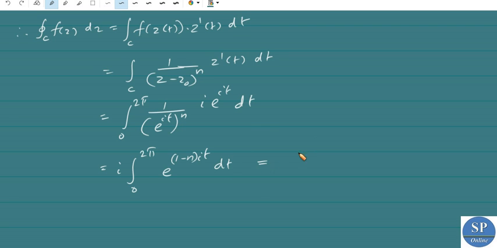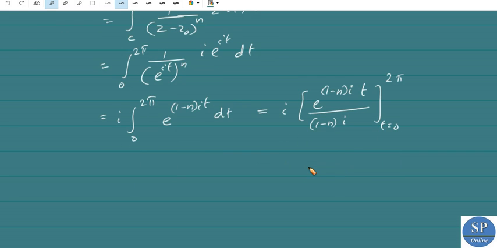On integration we have i times e^((1-n)it) divided by (1-n)i, for t from 0 to 2π.